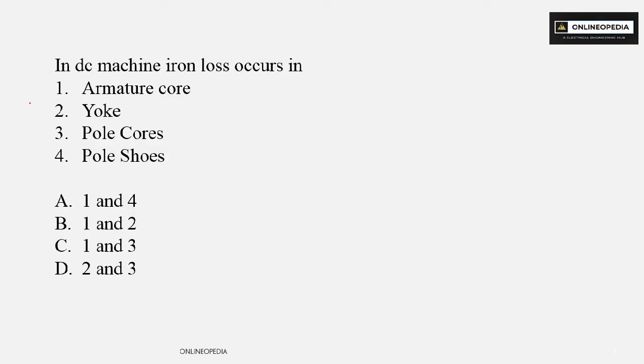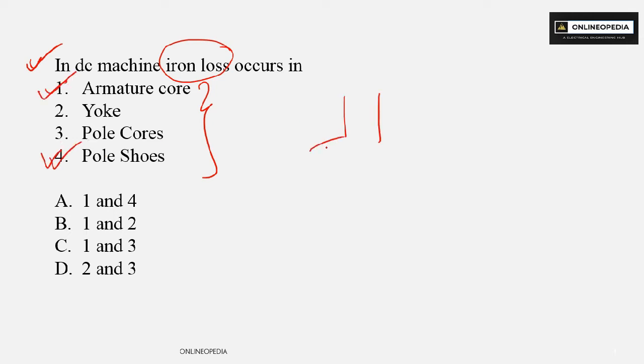The first question is, in DC machine iron loss occurs in, these are the options: armature core, yoke, pole cores and pole shoes. So in case of DC machine, iron loss occurs in armature core and pole shoes.